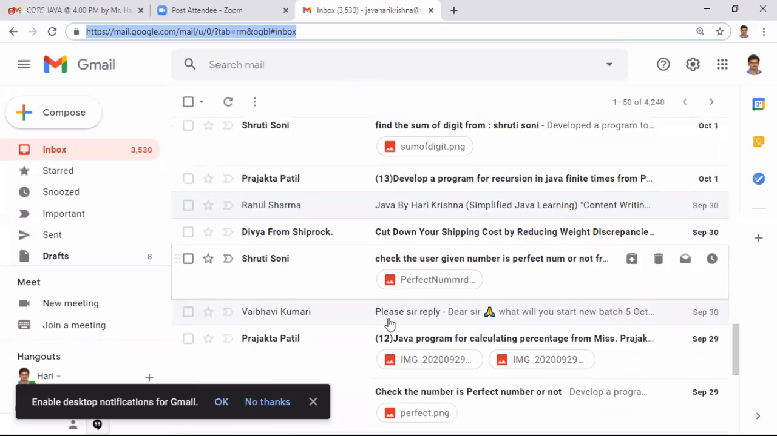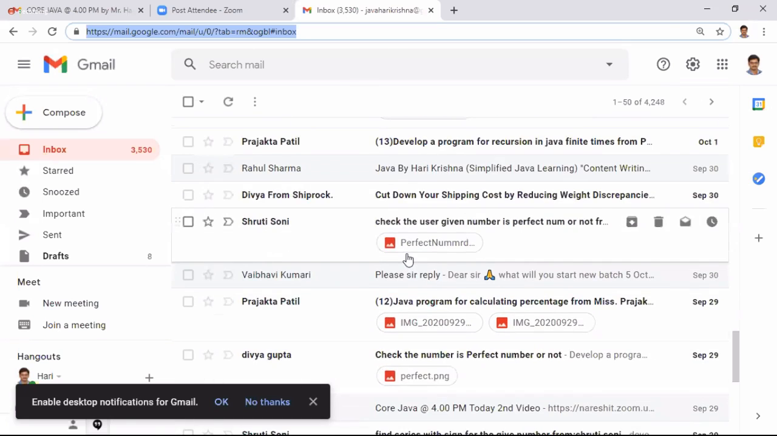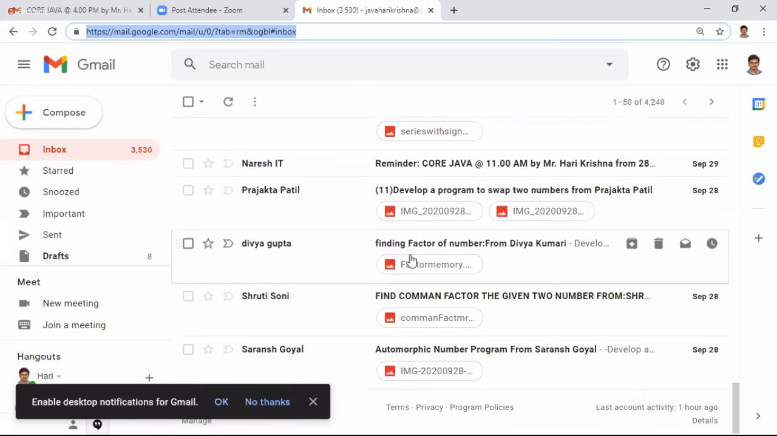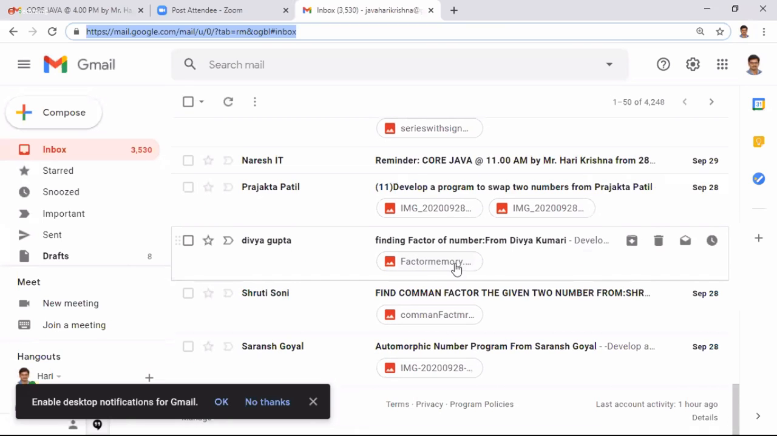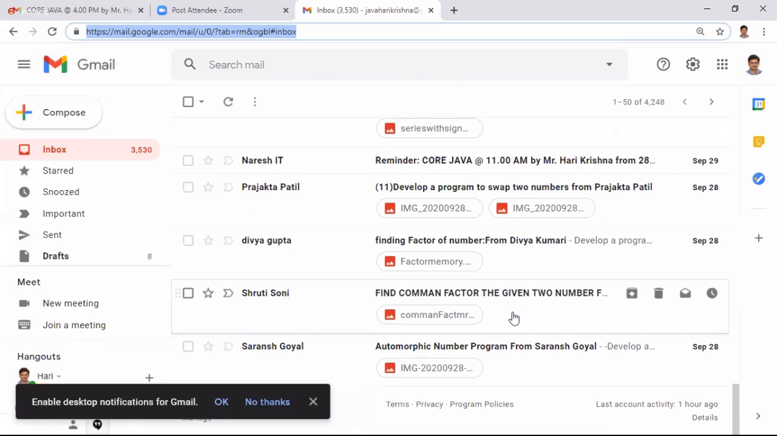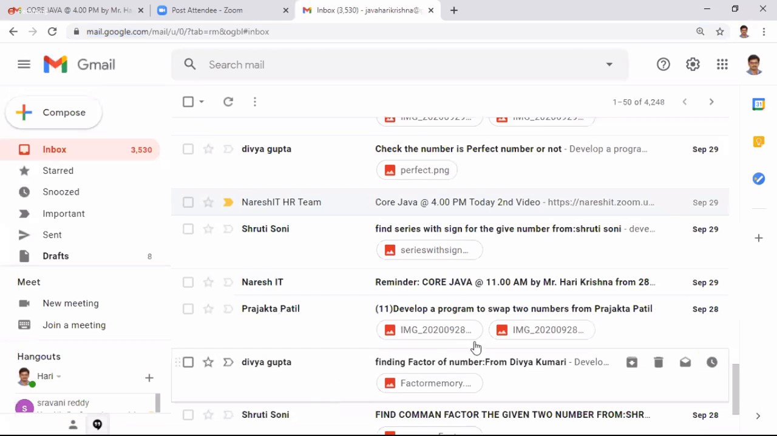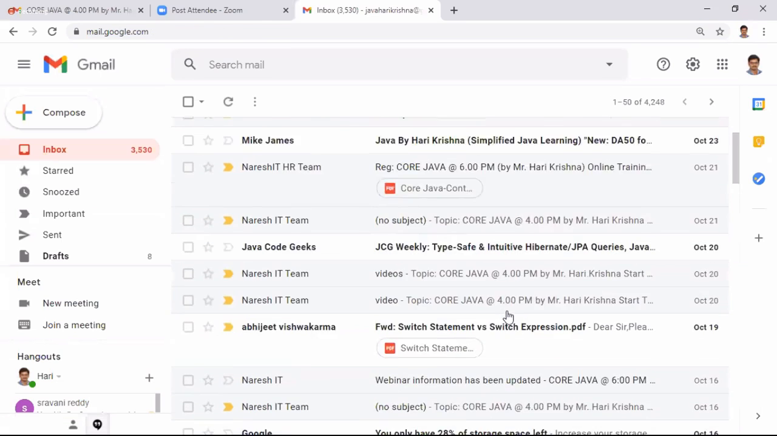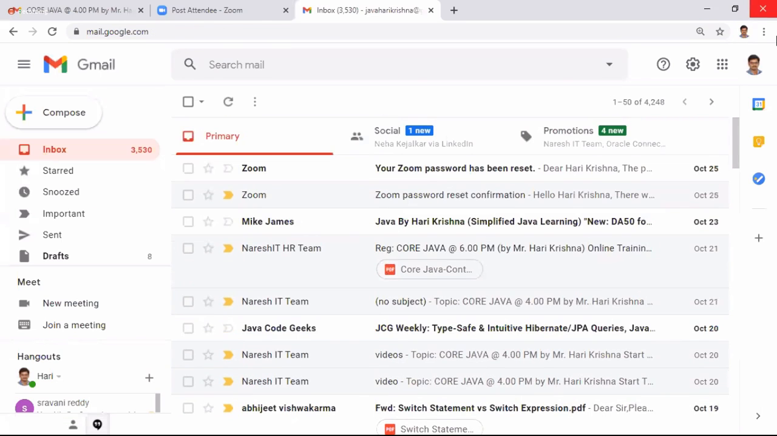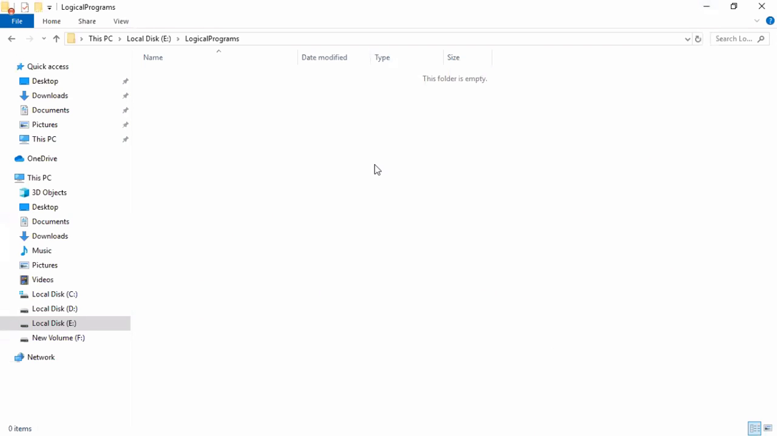So they keep on developing programs and keep on sending them. Are you ready to send mails? Every day I want you to develop one pattern program and one number-based program.